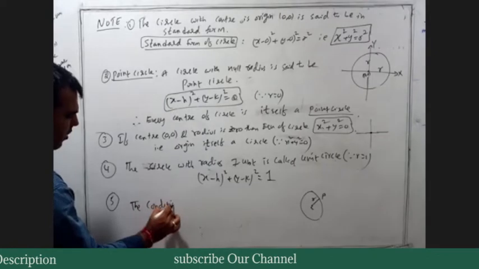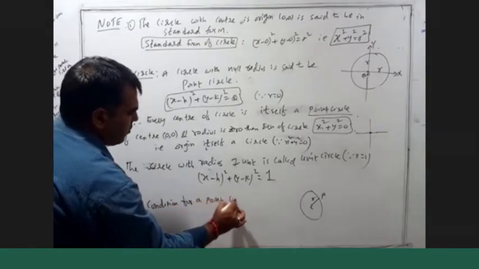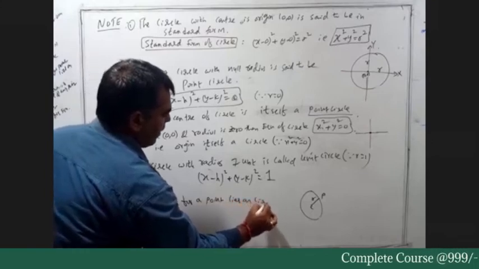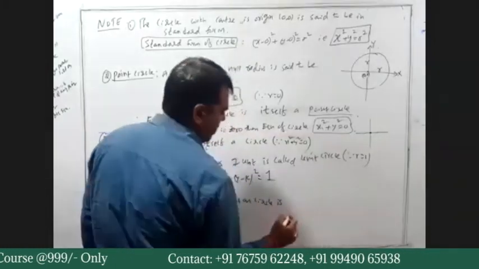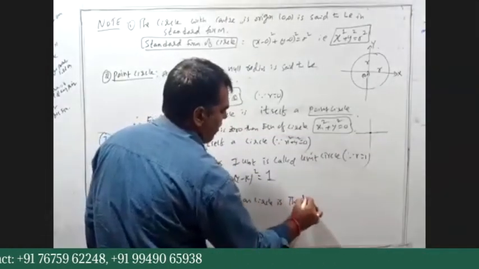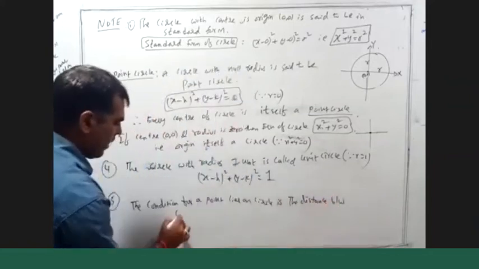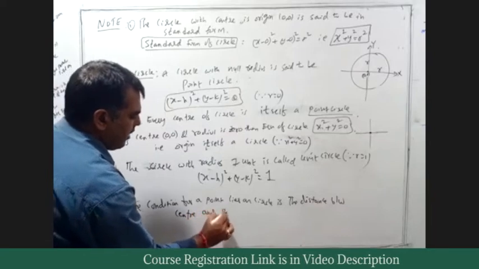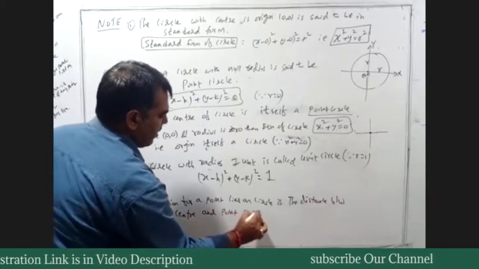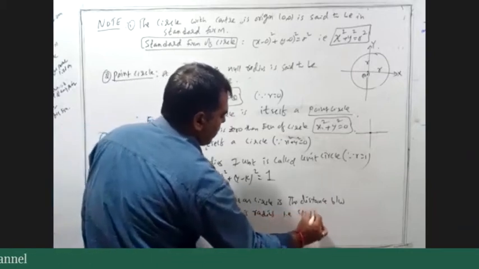Now the condition for a point to lie on a circle is that the distance between the center and the point is the radius, that is CP equals r.